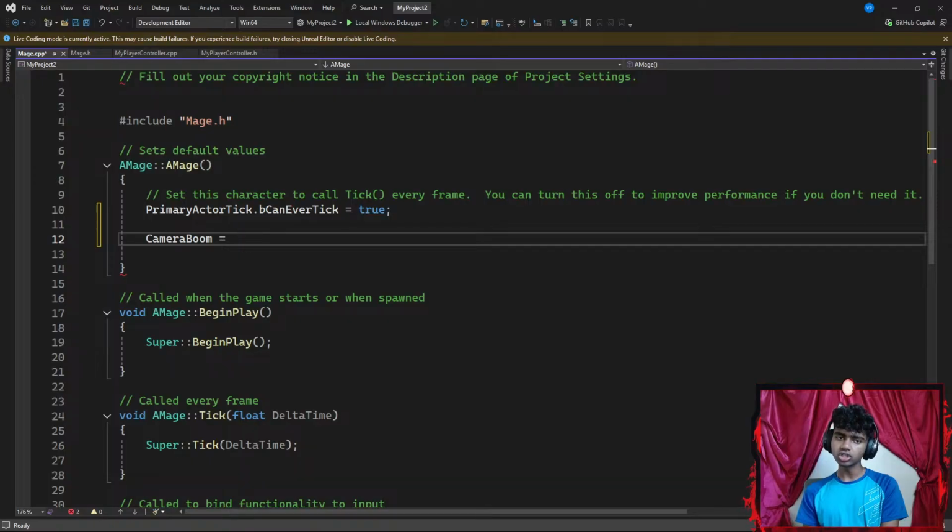What code editor do you use? Honestly, I use Visual Studio 2022.